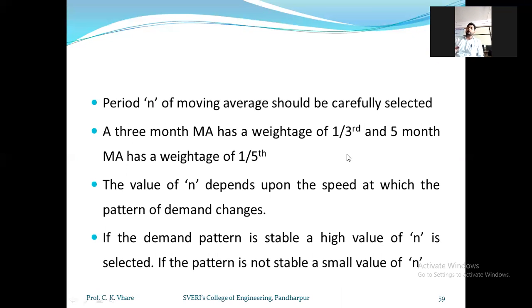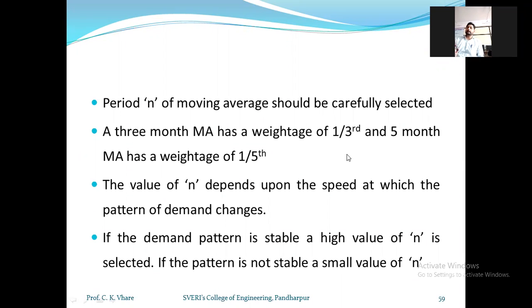Let us say we want to provide more weightage for the recent period, the current period. Now we are in December, and for the December data we want to provide more weightage for the January forecasting. So I have provided 1/2 weightage for the recent data. The next period's data is November data, so I want to provide somewhat less weightage than the December data.